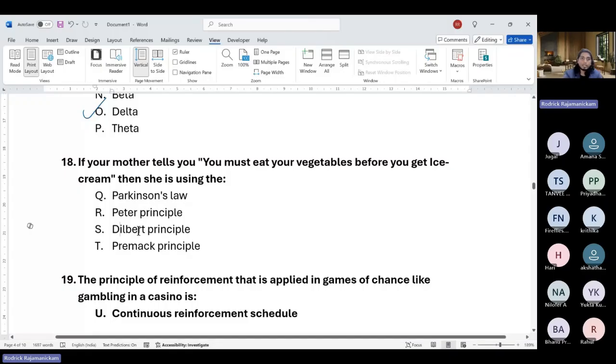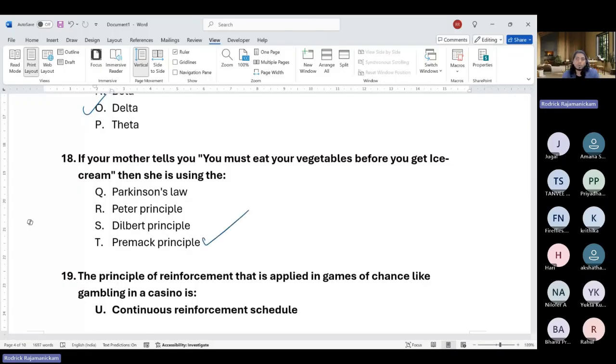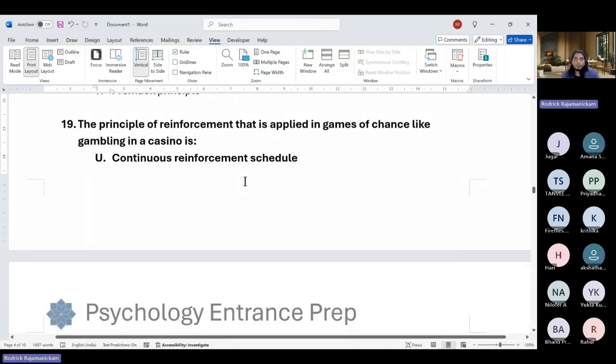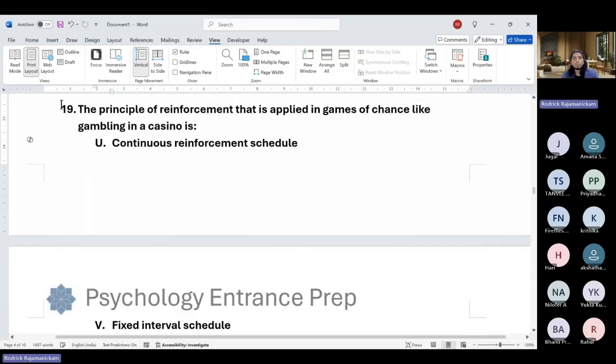So anyway, the right answer is Premack principle here. Okay, so you make a contingency between a low frequency behavior and a higher frequency behavior. Okay, so then the low frequency behavior also increases.